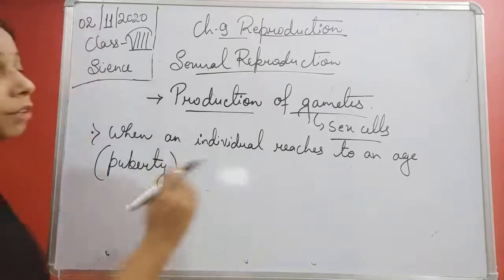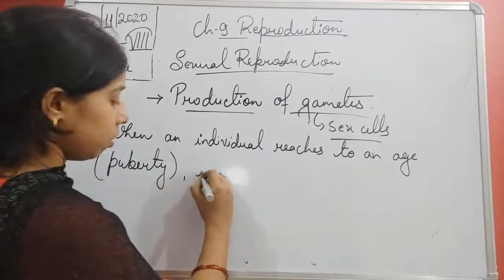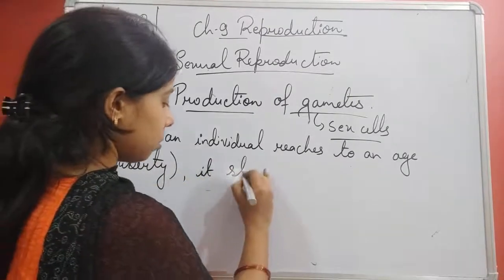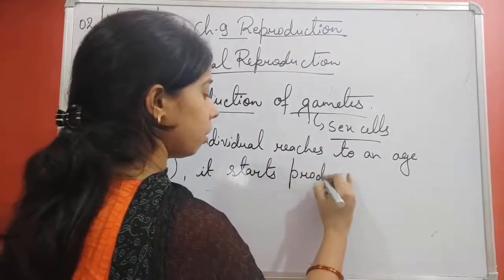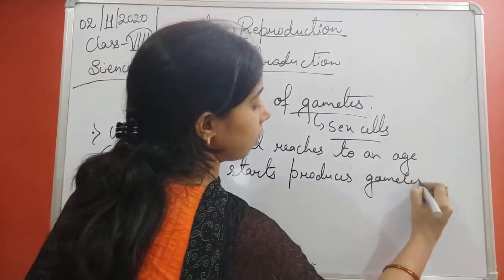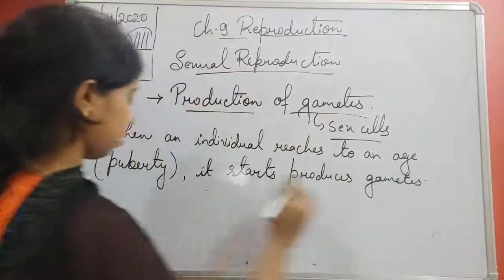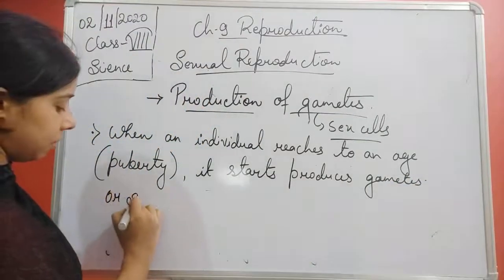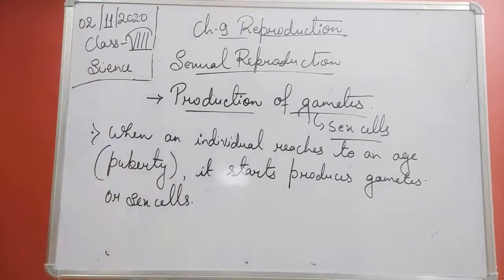So when an individual reaches the age of puberty, it starts producing gametes, or sex cells. Okay, so it starts producing gametes or sex cells.